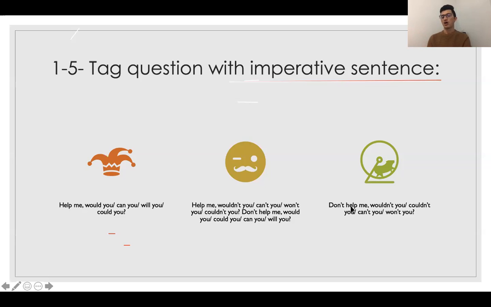So although the sentence is negative, don't help me, you could use the negative formula also. It is the opposite of other types of sentences. At the beginning we studied that for positive we use a negative tag question, and for negative we use a positive tag question, but for imperative, it doesn't matter. You can use any type of that.